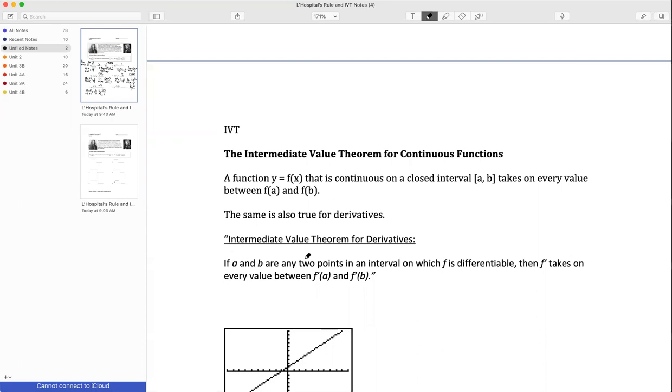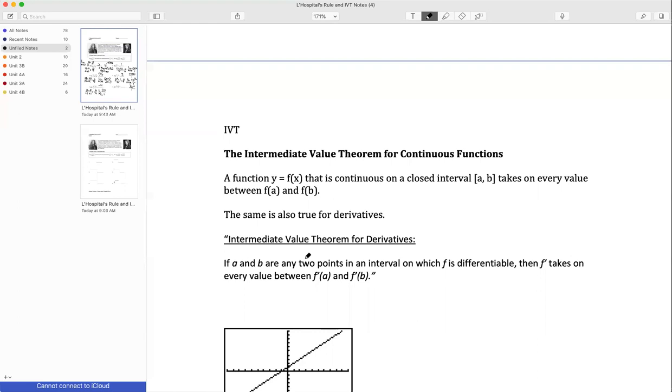Okay, so if a function is continuous and differentiable, then the average rate of change is equal to the instantaneous rate of change if it's continuous and differentiable on the interval. Okay, we have the extreme value theorem, EVT, which says if a function is closed and continuous on an interval, then it must have a maximum and it must have a minimum.